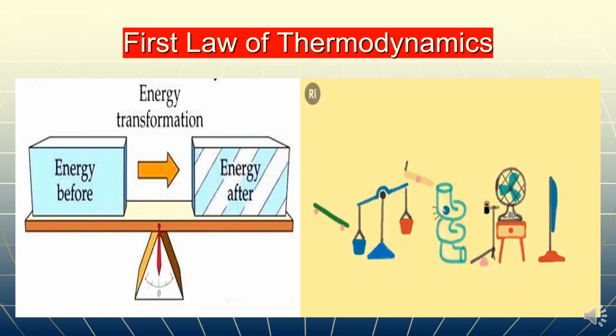And here you can see an animated form of the first law of thermodynamics, where different forms of energy conversion can be seen. So energy can always transform from one form to another, but it remains constant in the universe. The entire energy content of the universe remains constant.